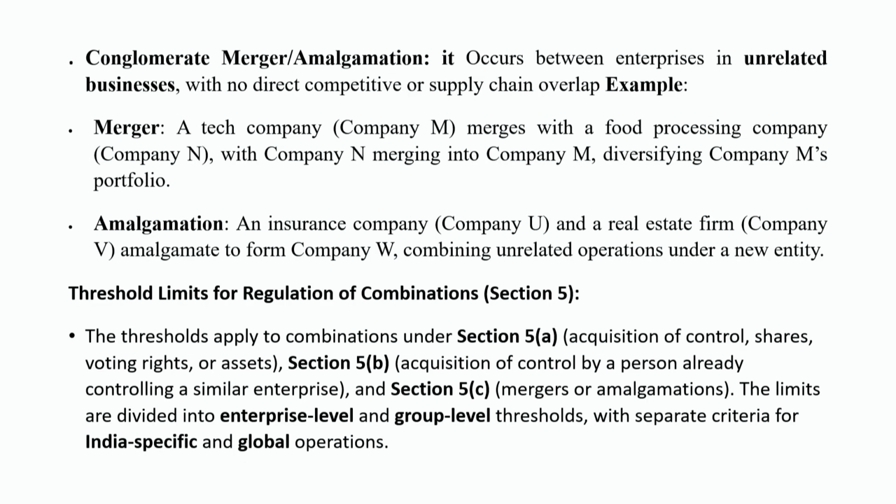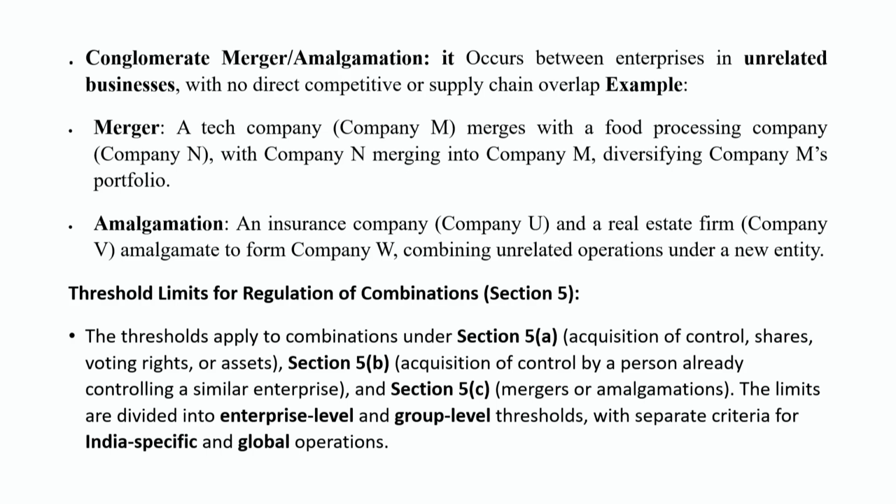Now the third aspect is the conglomerate merger. A conglomerate merger or amalgamation occurs between enterprises when the transaction is between unrelated businesses. For example, a tech company M merges with a food processing company N, with company N merging into company M, diversifying the company's portfolio. There is no business relation between the tech company and the food company.